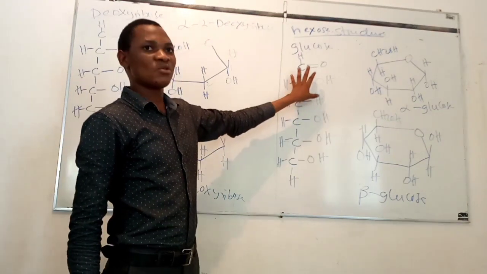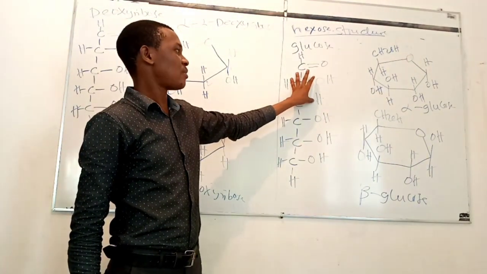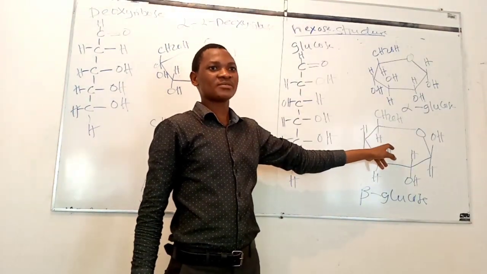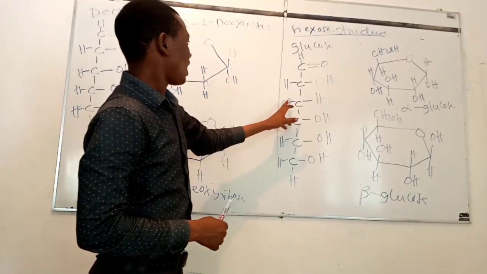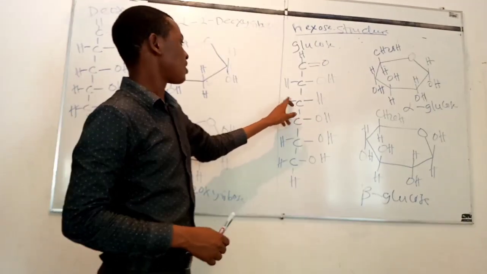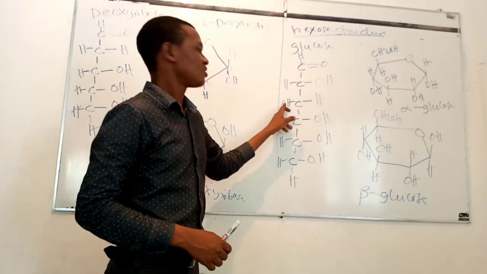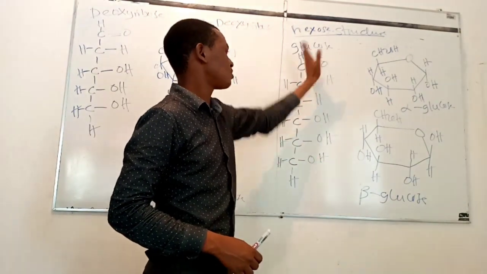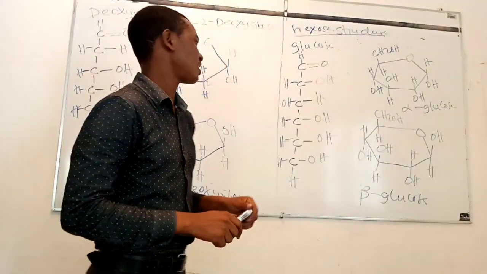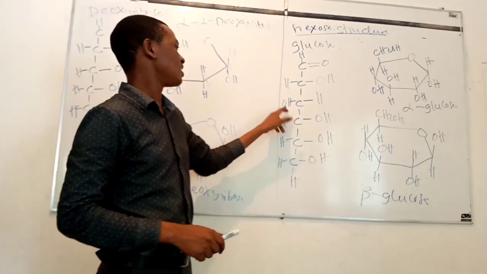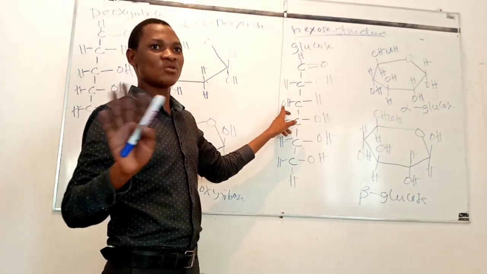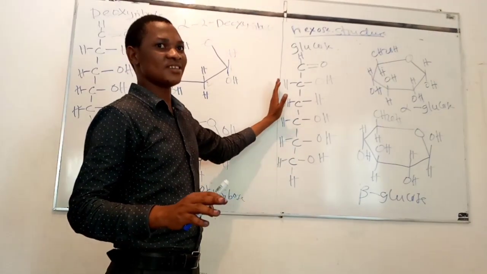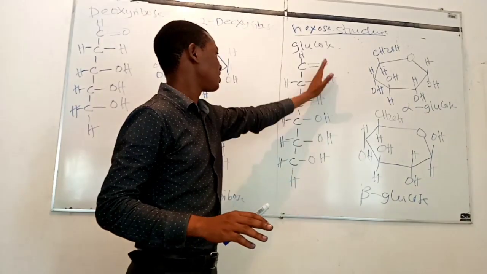The orientation of the hydroxyl group is the one which determines the ring structure of glucose. The hydroxyl group at carbon number 3, this one, is oriented on this side, while the other hydroxyl groups are oriented to this side. So what you are supposed to be careful about is the orientation of the hydroxyl group in carbon number 3. For all glucose, I mean alpha and beta glucose, it must be oriented on this side, while the other hydroxyl groups should be on this side.